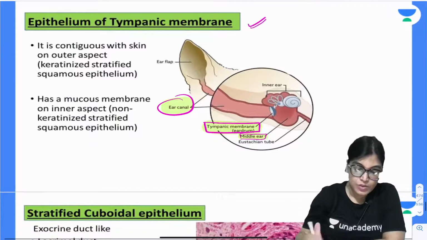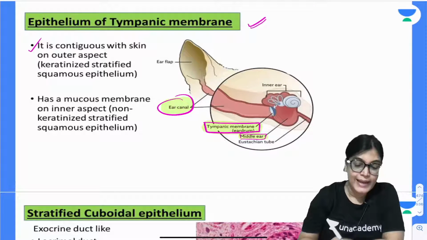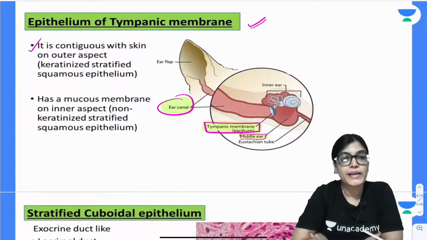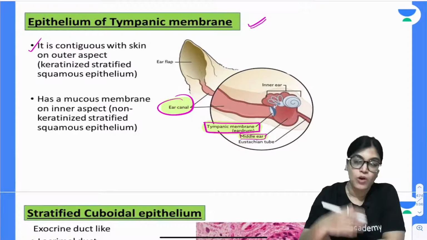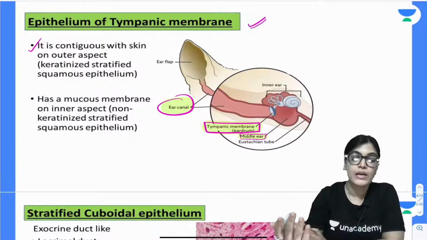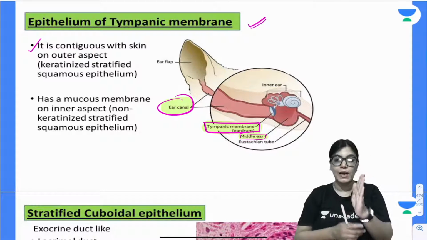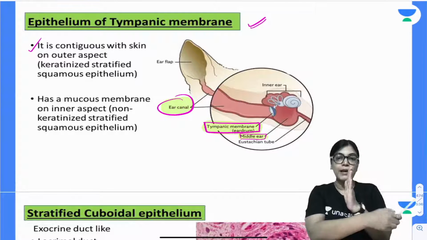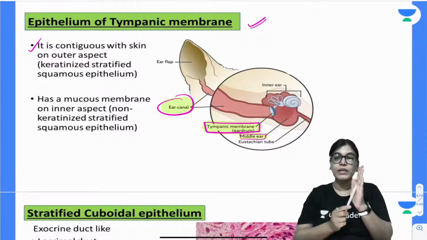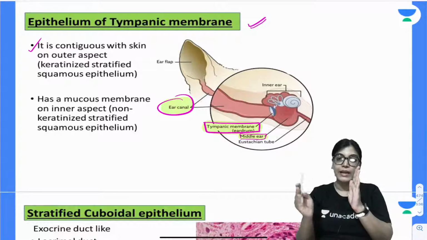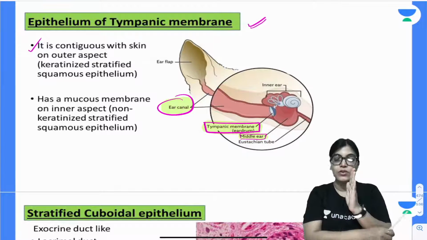See here, so it is on the outer aspect. When we are talking about the outer aspect which is lying towards the external ear, the lining epithelium of the outer aspect which is lying very close. So if this is a membrane-like structure, a flap-like membrane-like structure, for example the eardrum, its outer part is this and this is the inner part. So the inner part will be close to the middle ear cavity, the outer part will be close to the external ear.